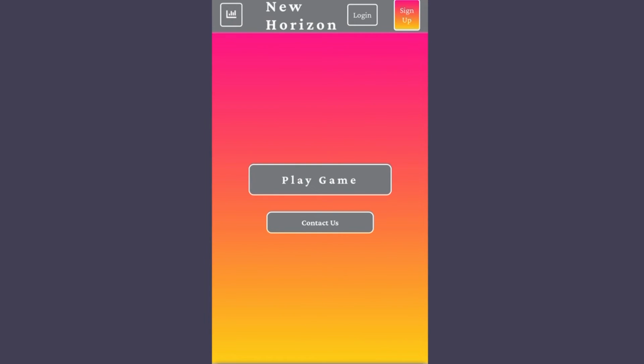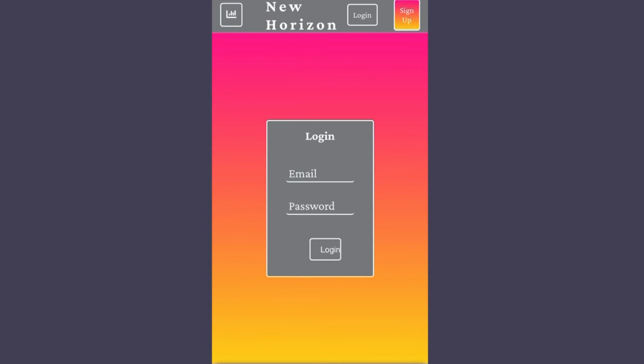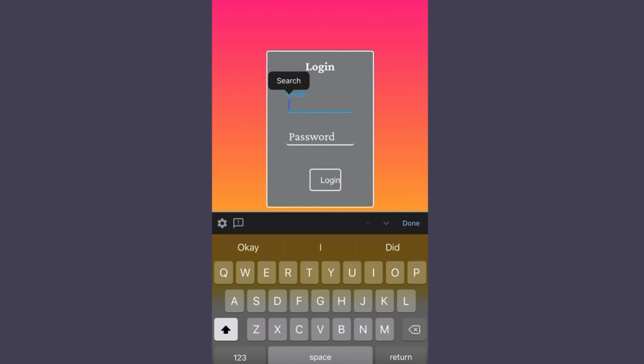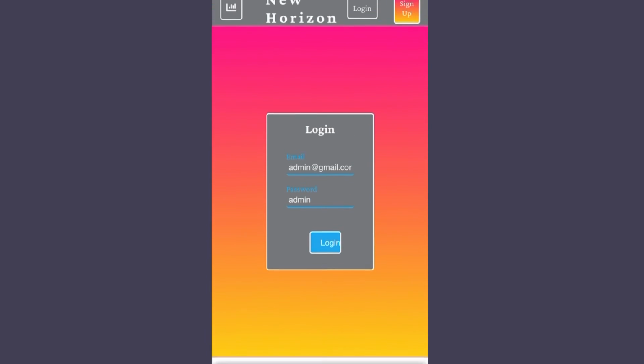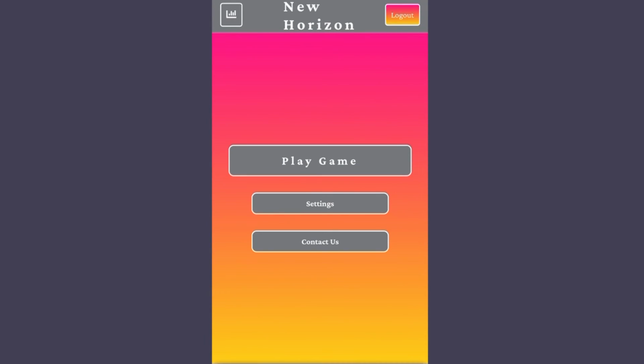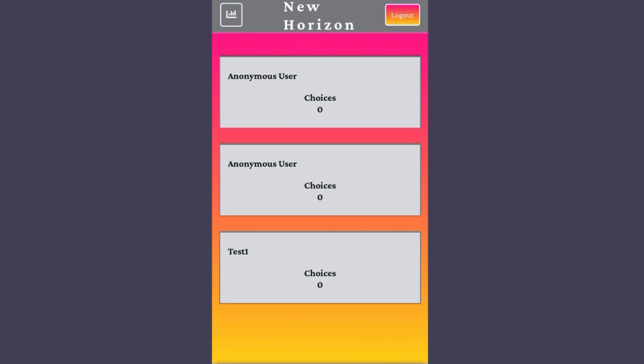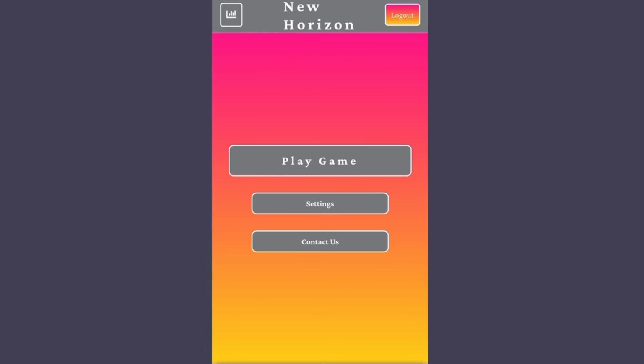So, in this website, though the game is not functional right now, we were able to implement a user system. So, users can go ahead and log in. It's their own account. So, once you're logged in, you have access to two new options. One, you have access to the statistics page. The statistics page is showing currently most of the users that are in our backend database. But you also have access to settings.